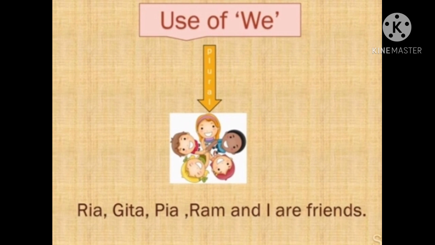Use of we. We use with plural nouns. For example, Riya, Geeta, Pia, Ram and I are friends. जब हम दूसरों के बारे में बात करते हैं पर उसमें हम भी होते हैं, तब हम we यूज़ करते हैं.